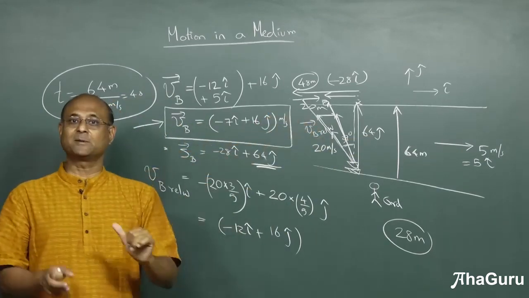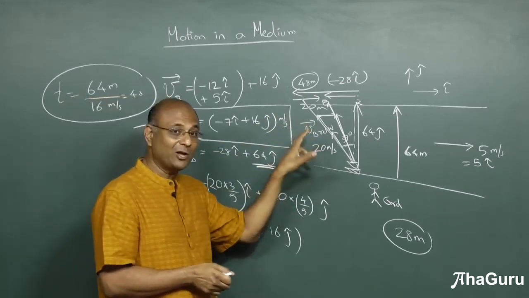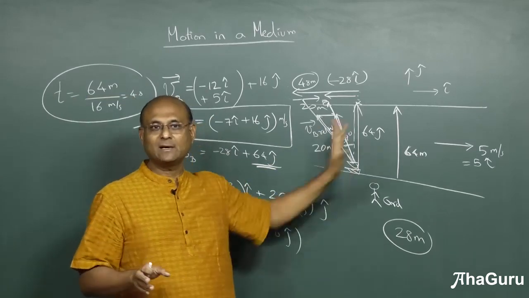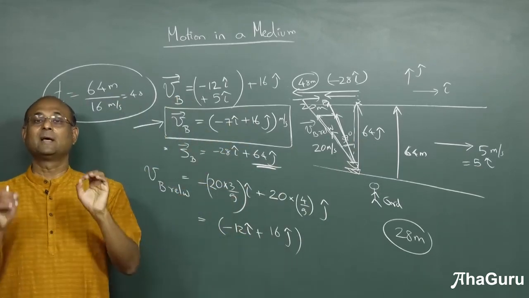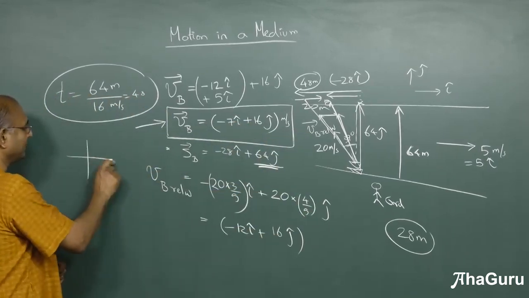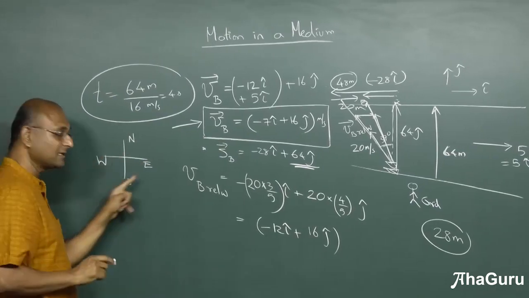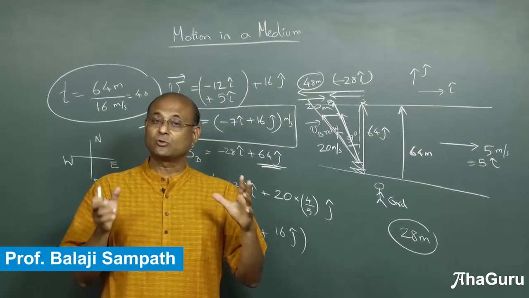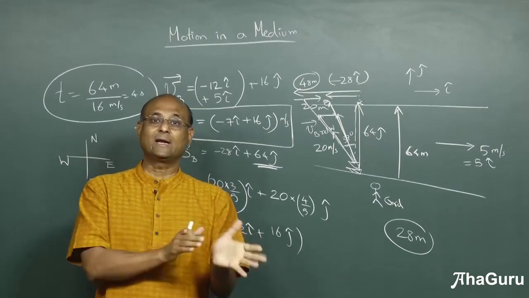Let us do a few questions, because once we solve a few more questions, you will get an idea of how to apply this in different situations. When the velocity is given with an angle, always convert it into i cap, j cap, because then the addition becomes very easy. Okay, so that is a key idea for solving all of these problems. Keep in mind that if the question says east, north, west, etc., you must always draw a compass so that you don't make a mistake, and then look for directions on this. So once you do all of these, I think then the questions will become quite easy. So the best way to learn it is to apply it yourself. So try some of these questions out and then look at the video solution.